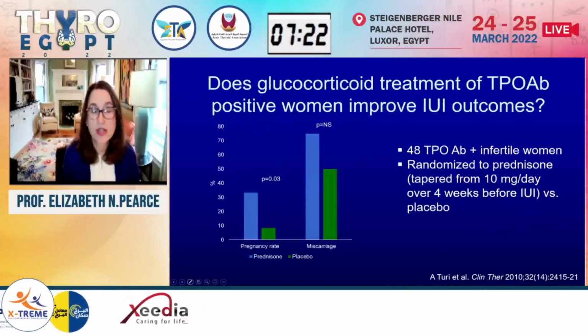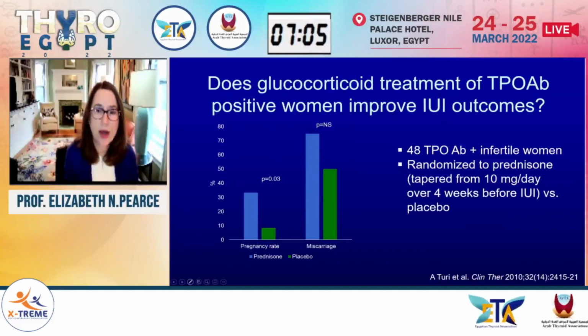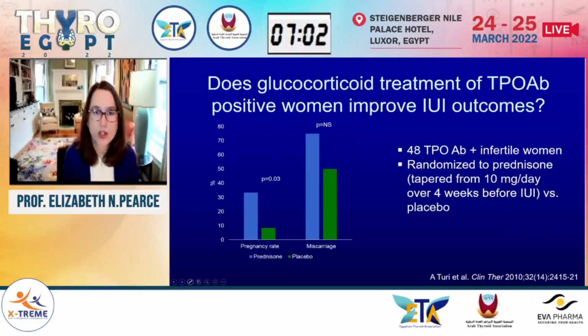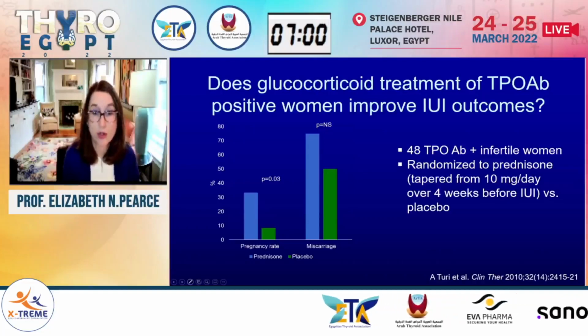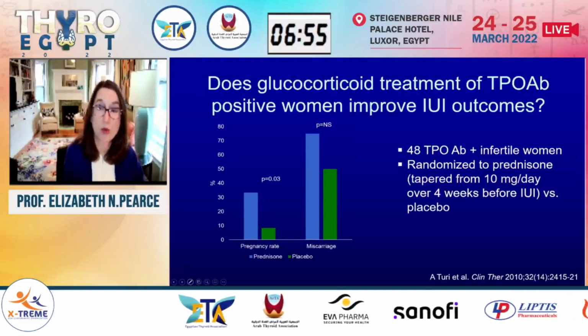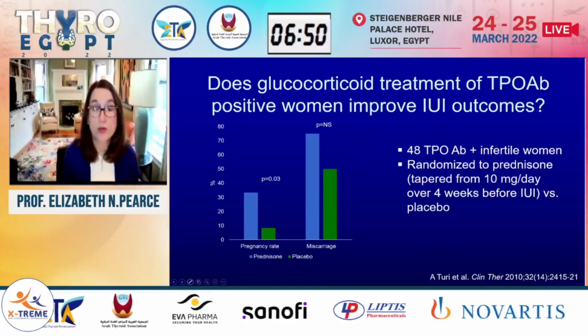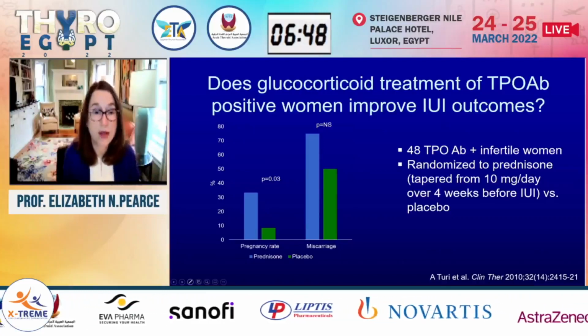The other trial is even smaller. It's an N of only 48 women. And these were women who had a history of infertility, who were treated not with IVF, but intrauterine insemination, or IUI. So these women, again, euthyroid TPO antibody positive. Here, the glucocorticoid regimen was 10 milligrams of prednisone a day that was started 4 weeks before the IUI and then tapered gradually and sort of stopped at the time of the IUI treatment, compared to women who received placebo in the setting of the run-up to the IUI.